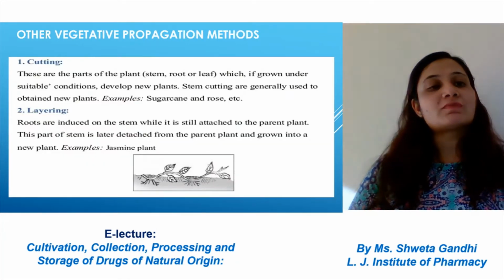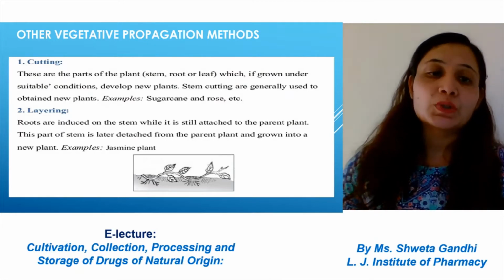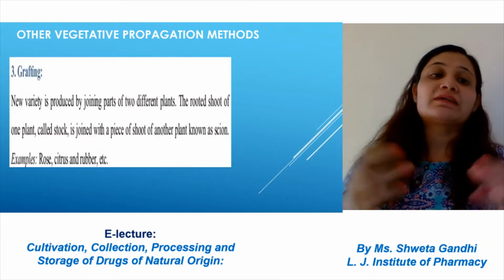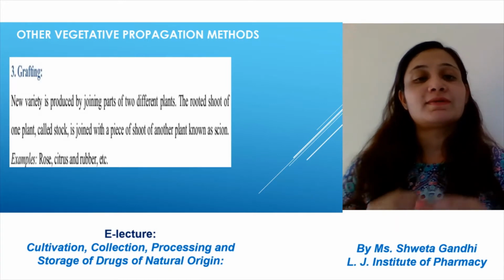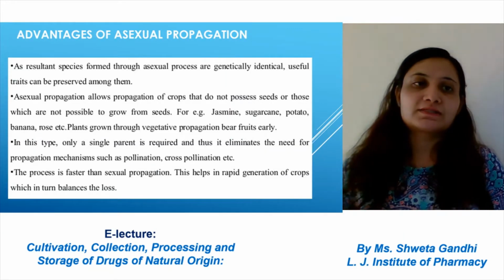Other vegetative methods are cutting, for example in sugarcane; layering, in the jasmine plant; and grafting, joining of two different parts to produce new varieties.